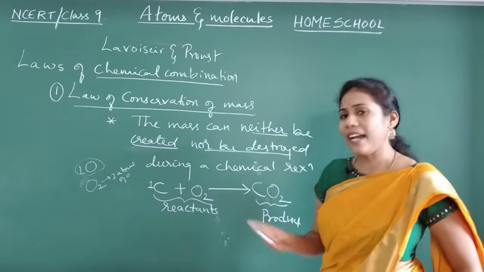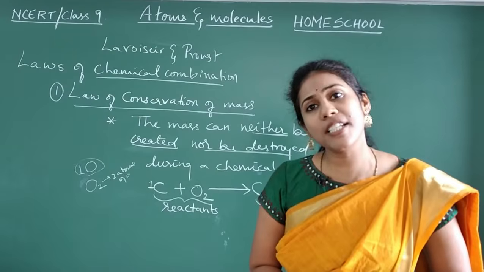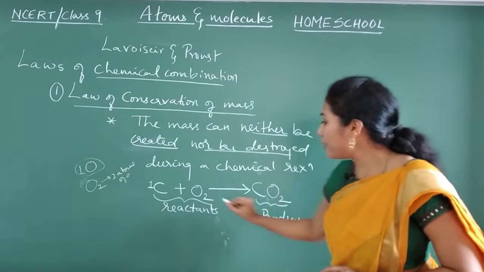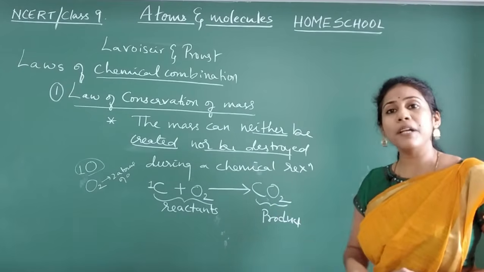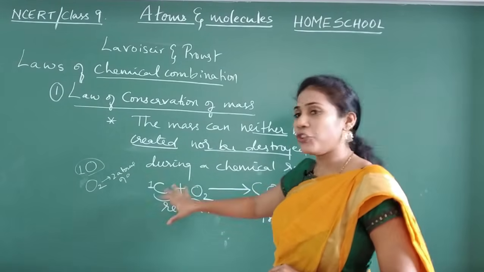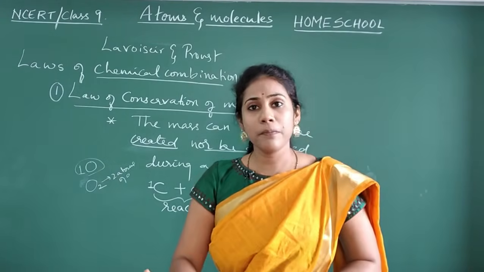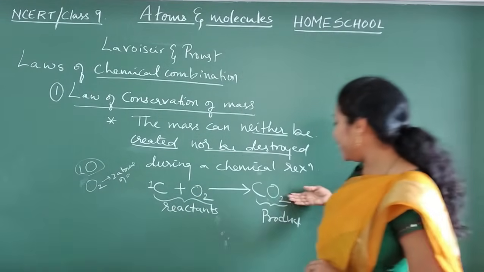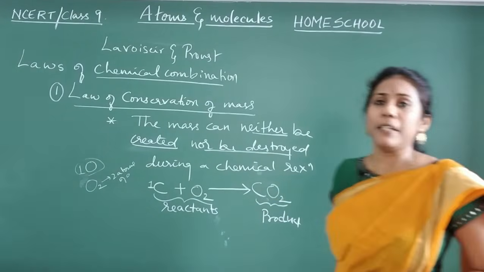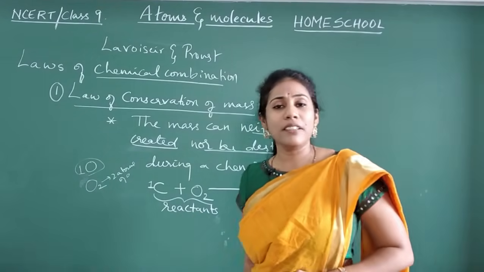In the product, how many atoms of oxygen are there? Two only. Yes or no? Two atoms I took, two atoms are there in the product. That means the two atoms of oxygen you took have not become one, and you have not created extra either. Two did not become three, two did not become one.